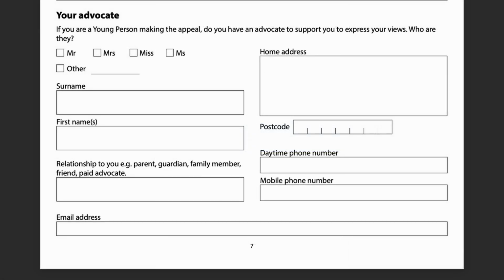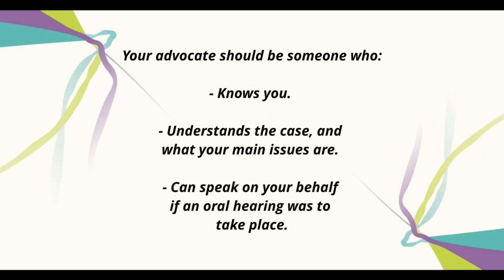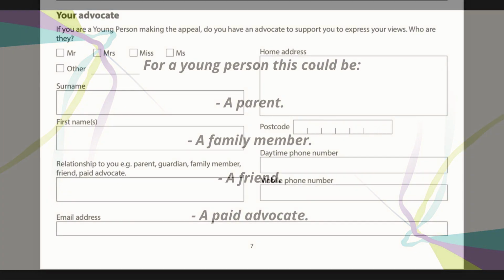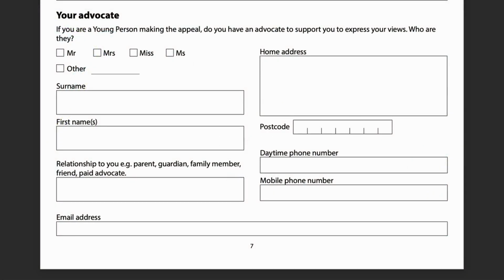Your advocate. You only need to complete this section if you are a young person who is making the appeal or a disabled parent who may be able to have an advocate. The advocate should be someone who knows you, understands the case and what your main issues are, and can speak on your behalf if an oral hearing was to take place. For a young person, this could be a parent, a family member, a friend, or a paid advocate. A disabled parent could also have an advocate.